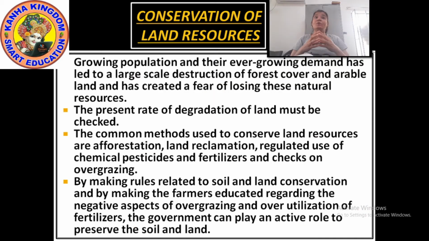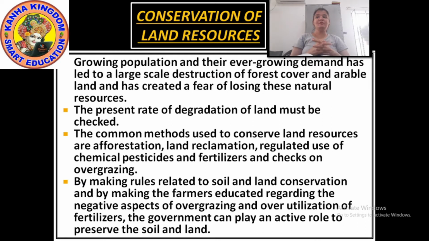How? The growing population and their ever-growing demands have led to a large-scale destruction of forest cover and arable land, and have created a fear of losing these natural resources.